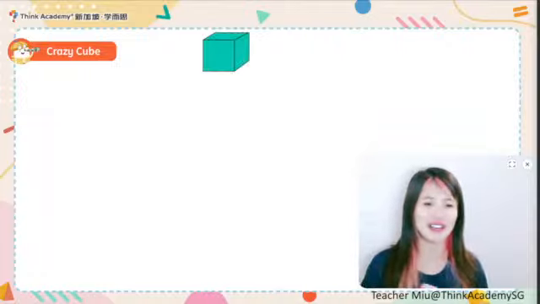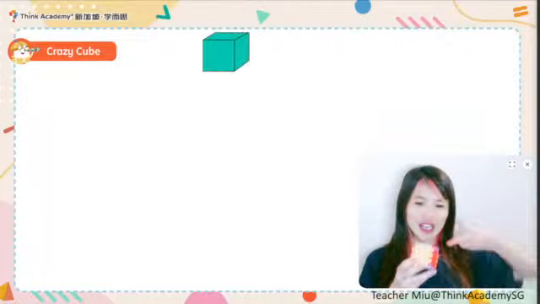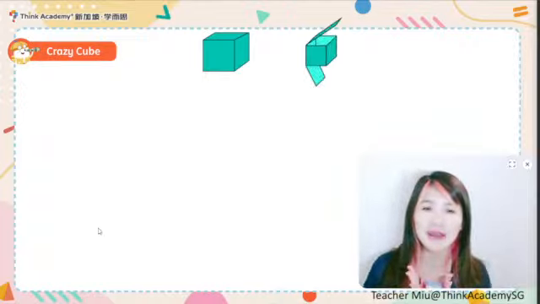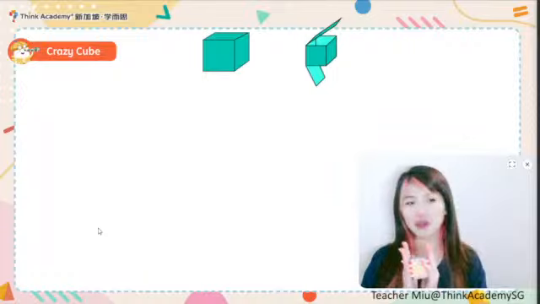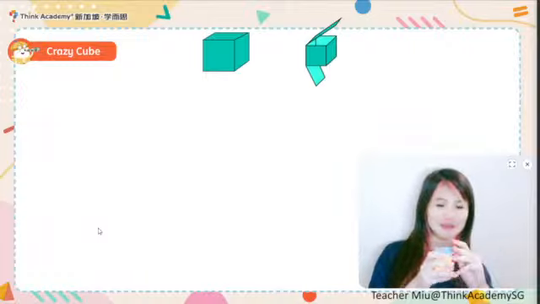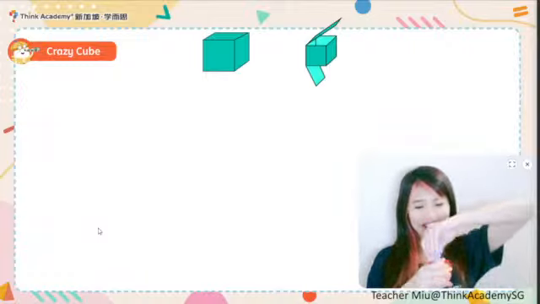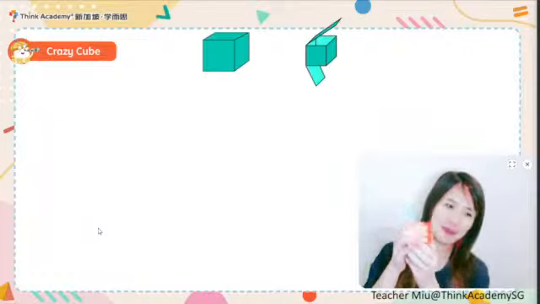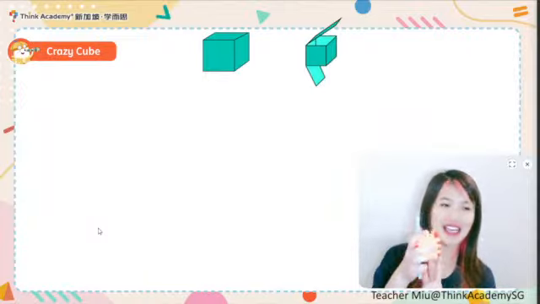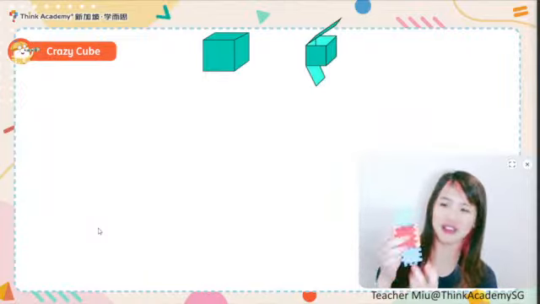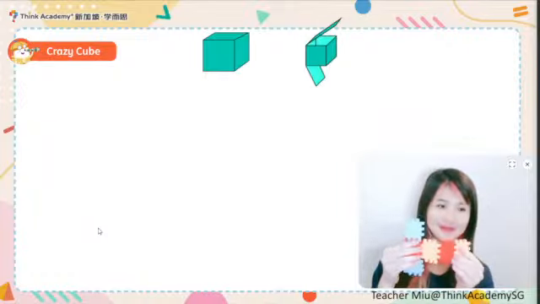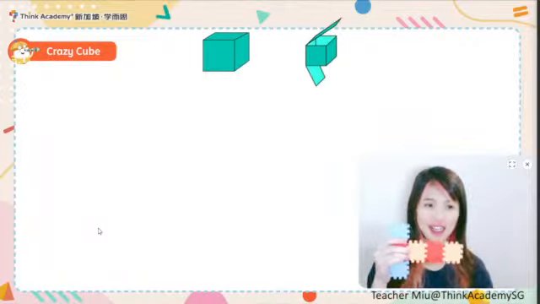Okay, let me show you a cube first. When we decide to cut it open, I will use my scissors to cut it open. When I cut it open, I will just get the net of the cube. So how would it look? Let me just cut it open for you. I open its head, and then I open its bottom, and then I cut it at the side, as you see, right? I cut it at the side, and then I open it. Okay, this is one net of a cube, like this.